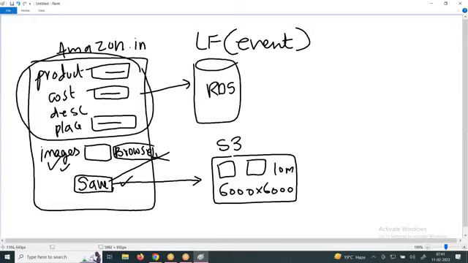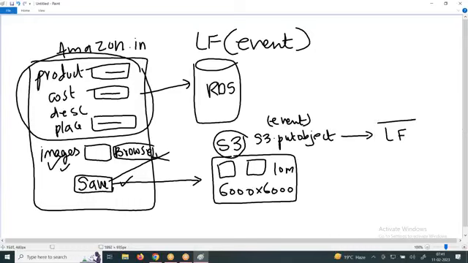Now tell me, whenever a file is added into AWS S3, what happened? What is the event that happened? When you add a file, that is called a put object. Yes or no? Whenever you add a file in AWS S3, an S3 put object happened. Is this an event? You can say whenever an S3 put object happens, trigger a